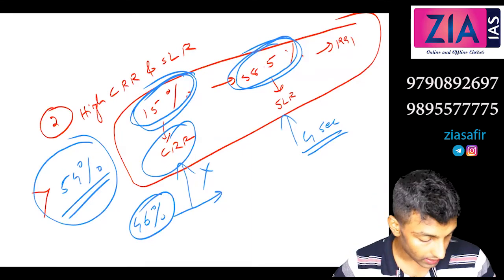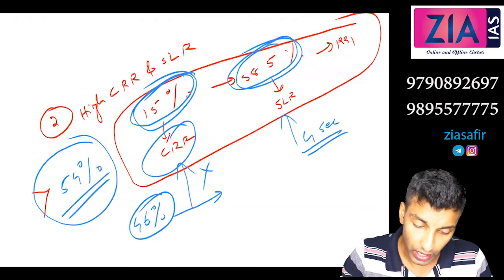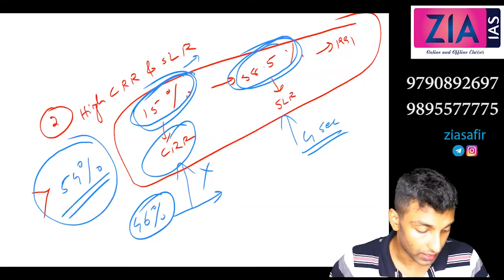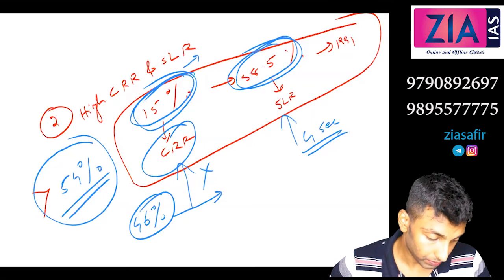That is the second reason. Okay, so high CRR and SLR. So here you can write one more line under this: the scope of profitable lending decreased.